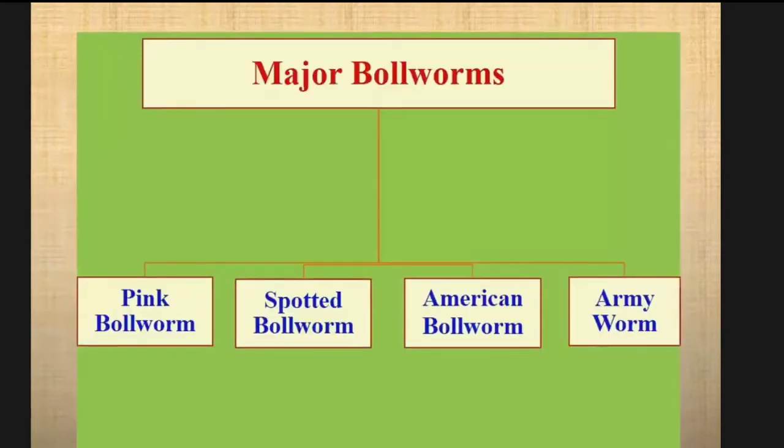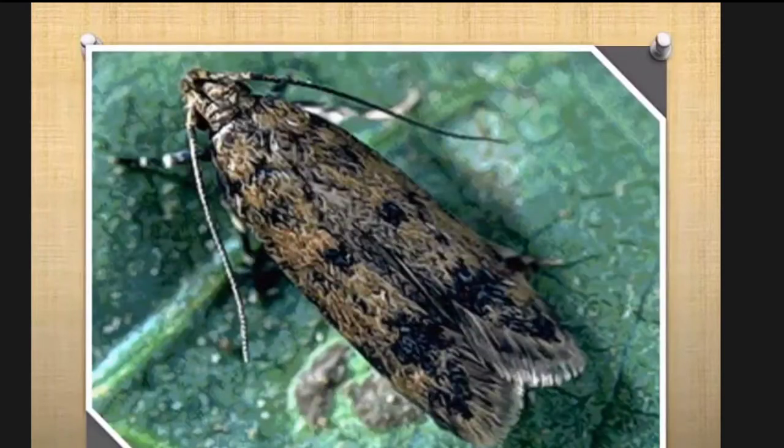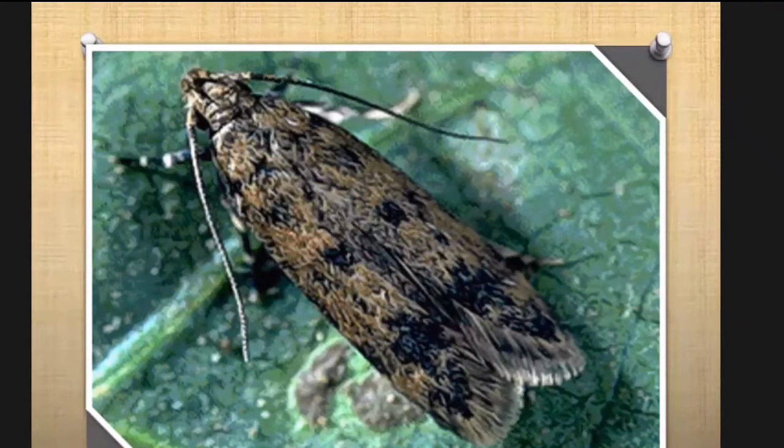Now we will discuss the major bollworms: pink bollworm, spotted bollworm, American bollworm, and armyworm. We will discuss these pests one by one. Pink bollworm. Pink bollworm is a very damaging pest of cotton. It is the main threat to cotton these days, and it is one of the main factors of low cotton cultivation in these years.